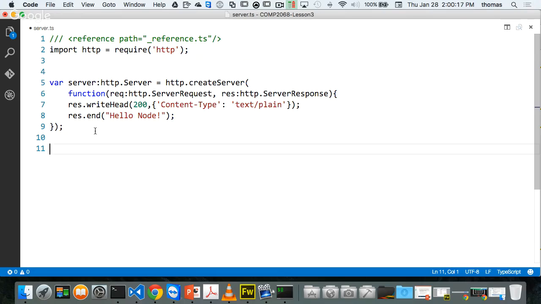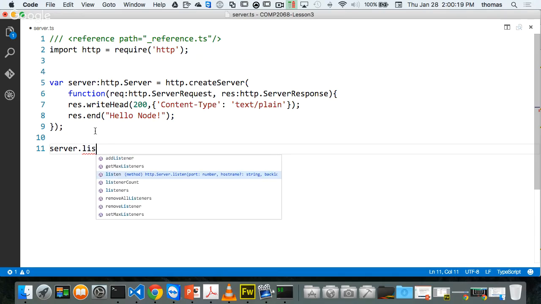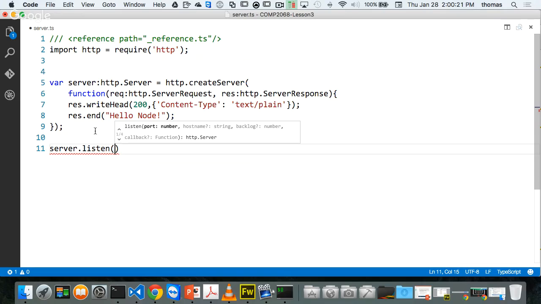And then my server, I got to make it listen, right? I got to listen on a particular port. Now notice it says my port and or host name, where host name is optional, right? So my port I want to listen on is probably something like 3000, right? That's cool, but what happens when I go to Azure? I had a problem with this, right? We had this issue with Azure.